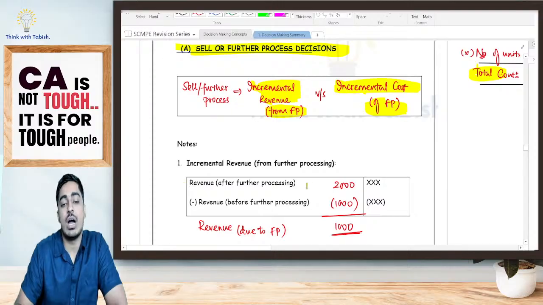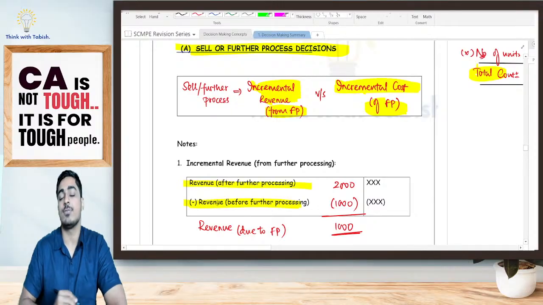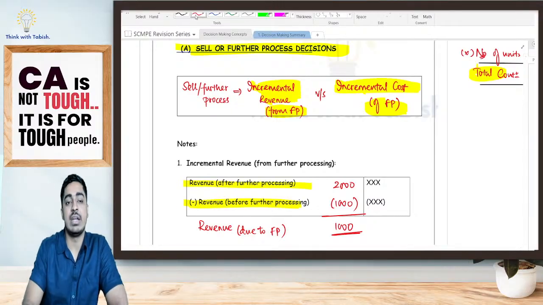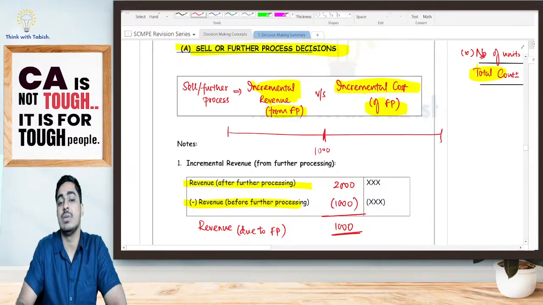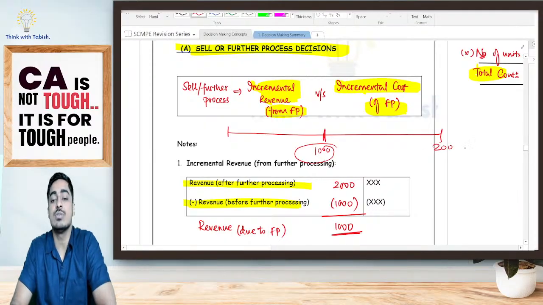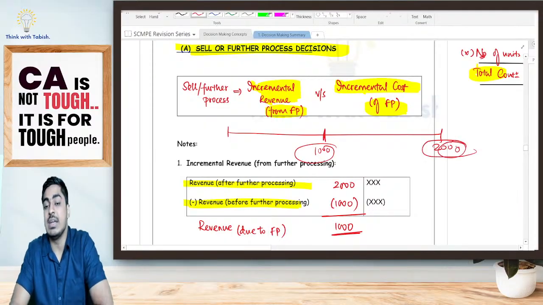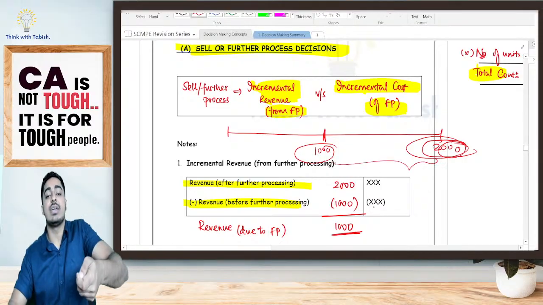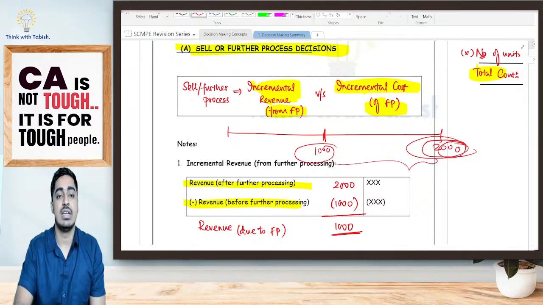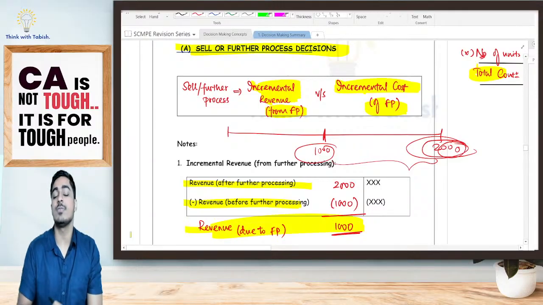It is my revenue after further processing minus revenue before further processing. Ultimately I have sold it as a shirt. Before further processing, I was getting 1000 only. After further processing, I am getting 2000. That means what is the incremental extra revenue by further processing? 1000 rupees extra I am getting because I am further processing.